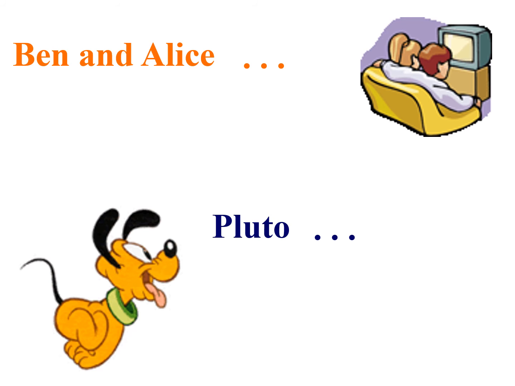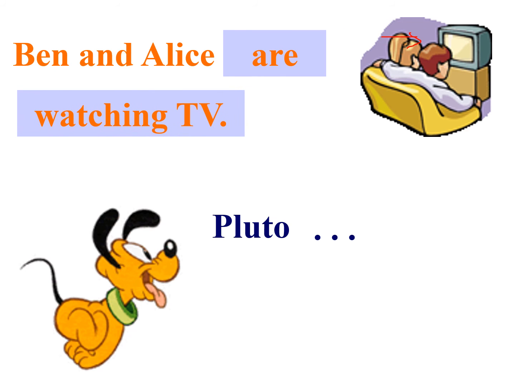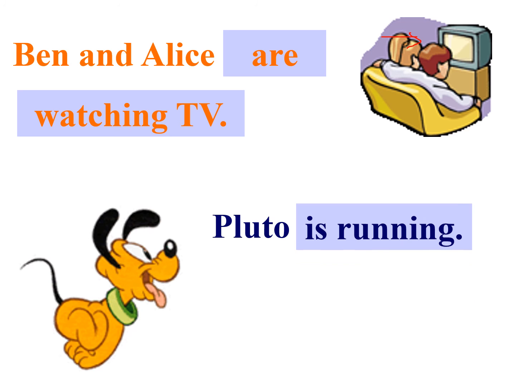Ben and Alice, what are they doing? Look here. They are what? Yes, that's correct. They are watching TV. What about Pluto? Pluto is doing something. Is running. Look at him. It is running.